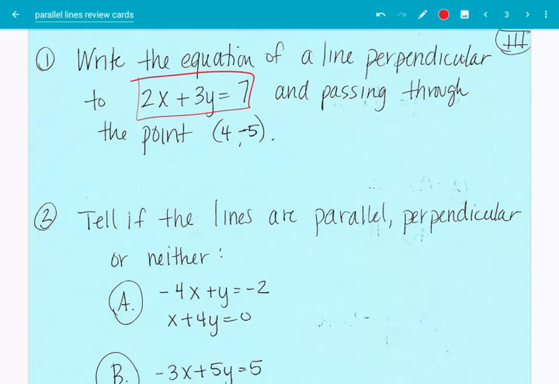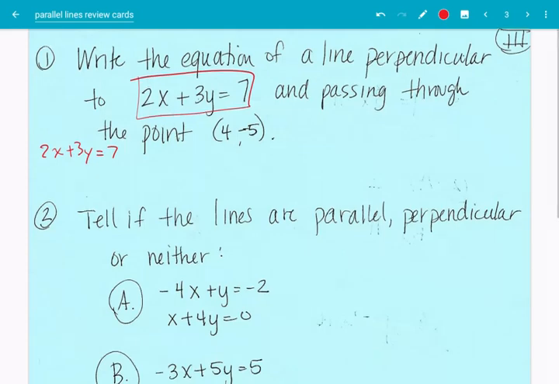All we have to do is write it down, and then we're going to solve for y. So we're going to move the x terms to the other side. So 3y equals minus 2x plus 7. And then divide by 3. So that's going to be y equals minus 2 thirds x plus 7 thirds. And that's okay. We're not going to do anything else with that. That would be ugly to work with. But here's the slope. Minus 2 thirds.